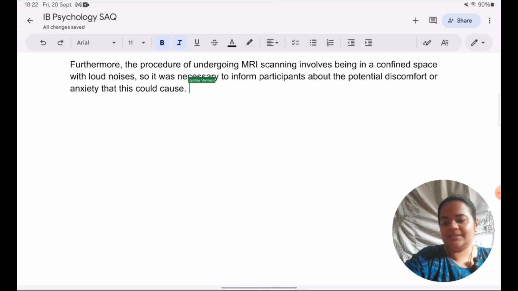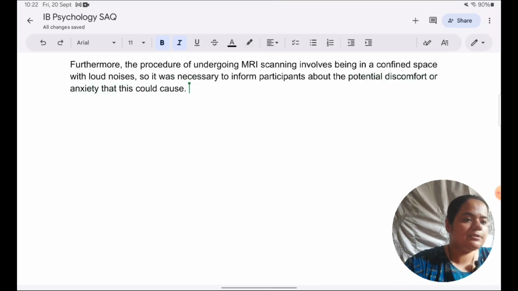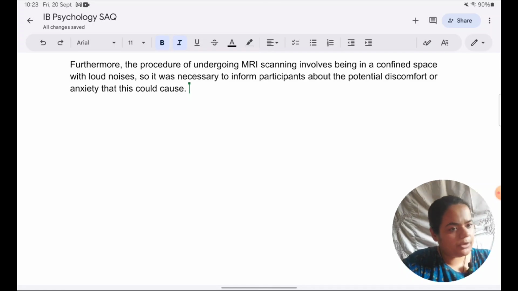Okay, and of course, it is very good to give examples, always, to detail points and to elaborate on them. So when I have mentioned potential discomfort and anxiety which could be caused, again, note the use of terminology, I can give an example of what type of harm exactly could be there. Such as if someone has metallic implants, we know it could be dangerous to be in the MRI because the magnetic field could cause disruptions. It could attract the metallic implants, causing damage to their body. So just an example of that.